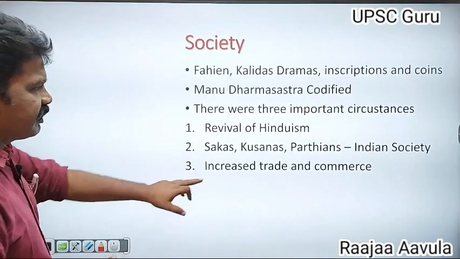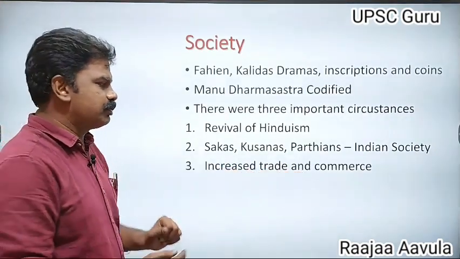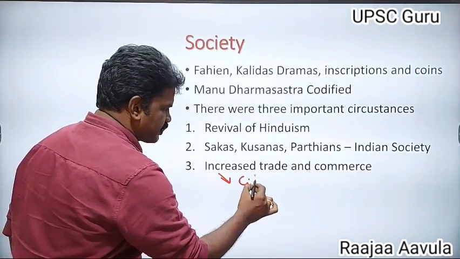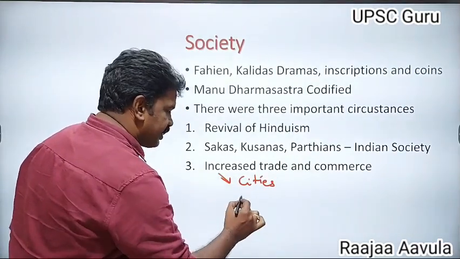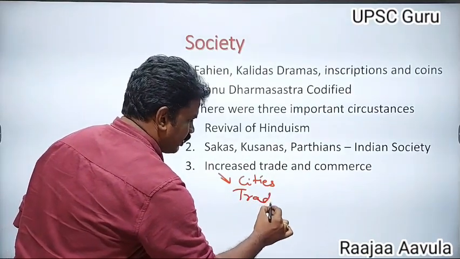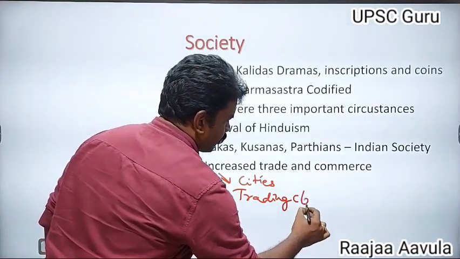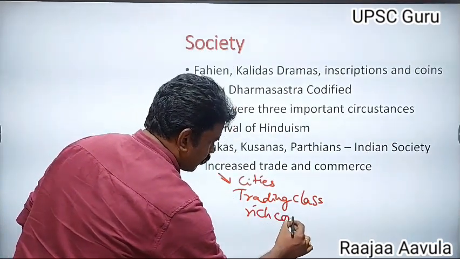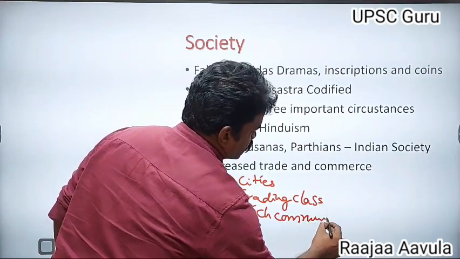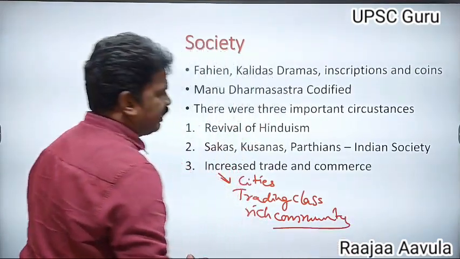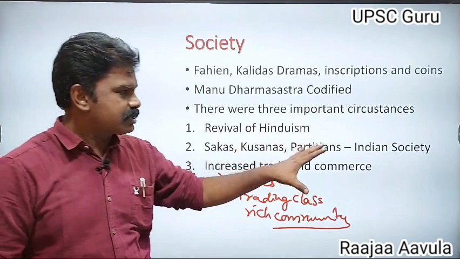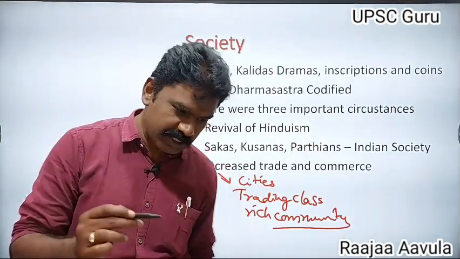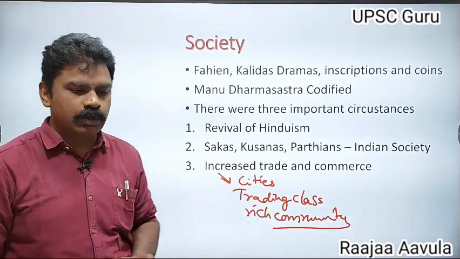So mainly the increase of trade and commerce helped the development of cities and the trading class, a rich community in the society. Like that, these three circumstances developed during the Gupta period. It is most important to note this about Gupta society.